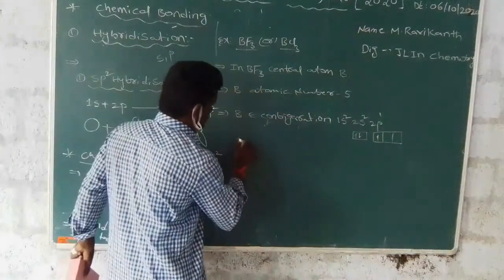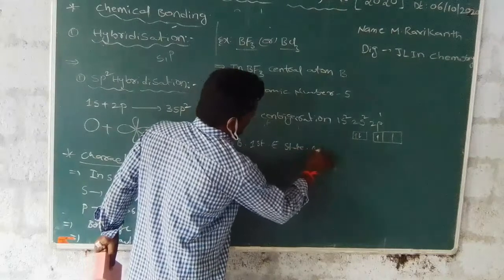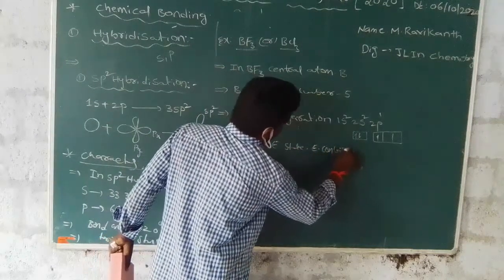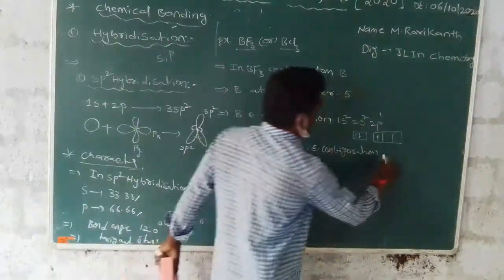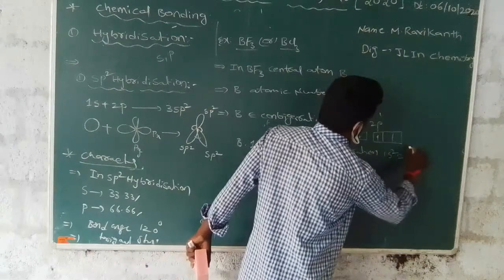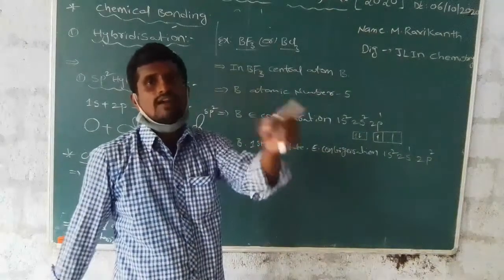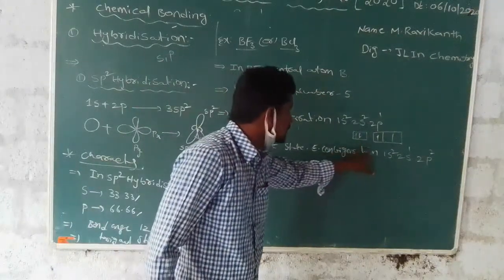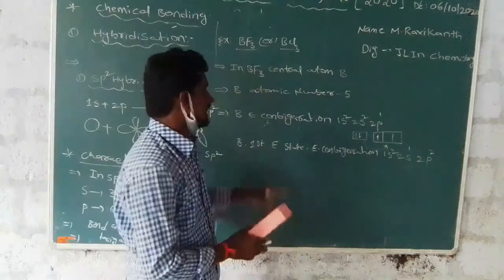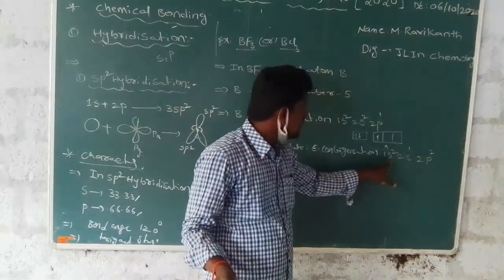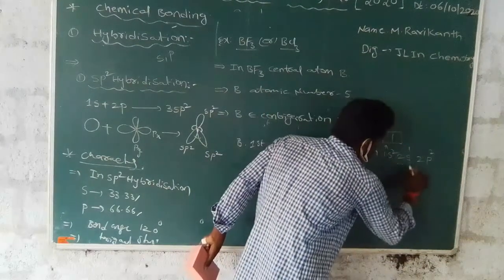And second one, the boron first excited state electronic configuration is 1s2, 2s1 and 2p2. One electron flows from the 2s orbital to the 2p orbital. How many electrons are present in the 2s orbital?